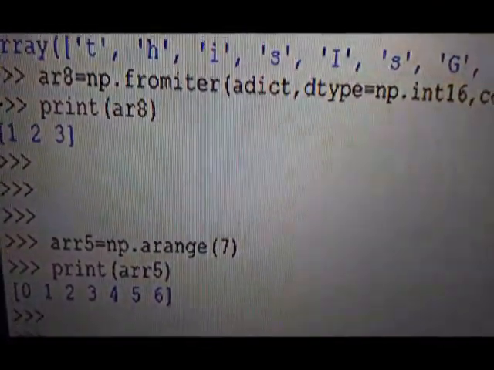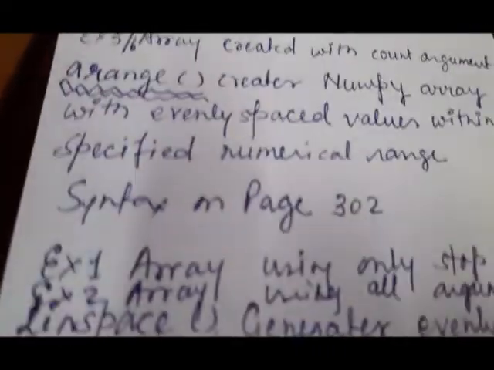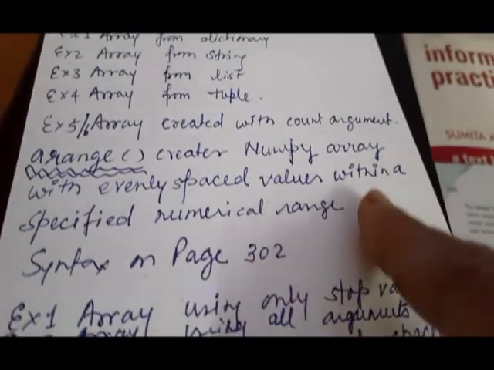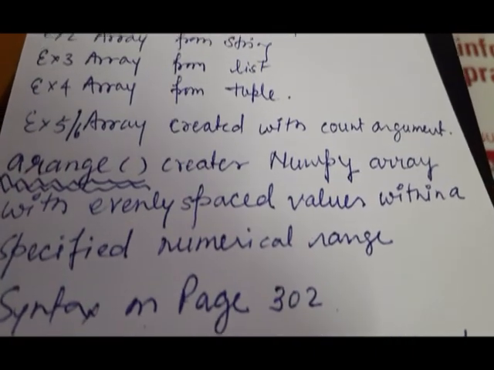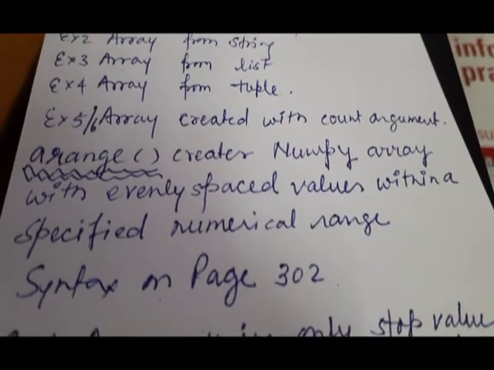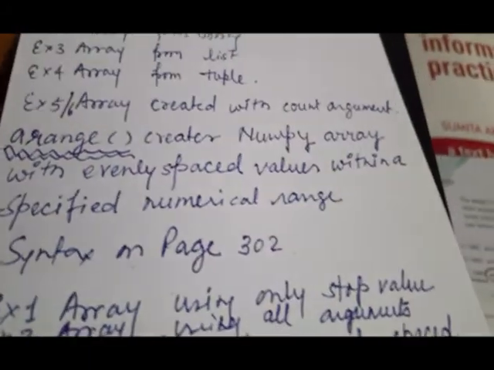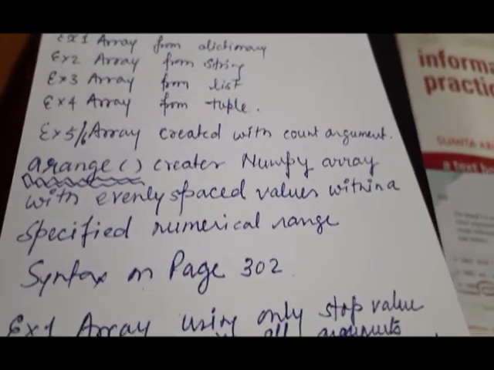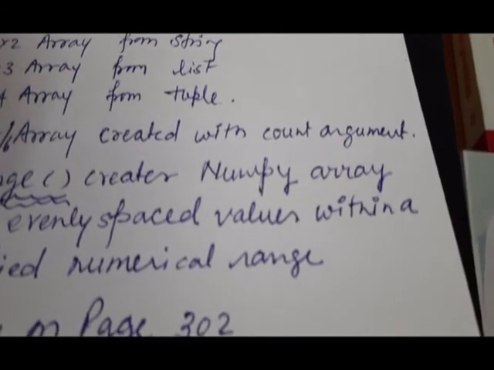Then we come to the next function, that is the arange function. The arange function creates NumPy arrays with evenly spaced values within a specified numeric range. I am showing you the syntax of this one, on page number 302 of your book.